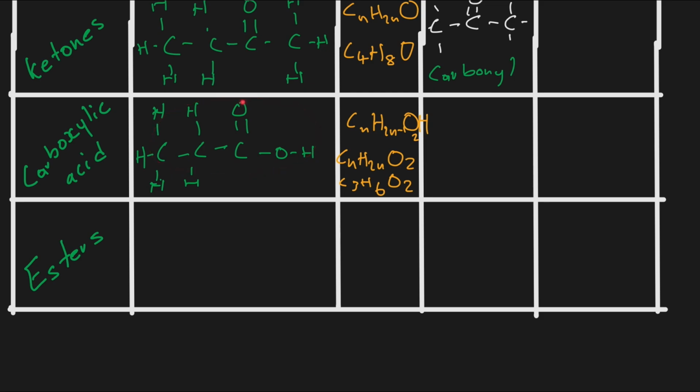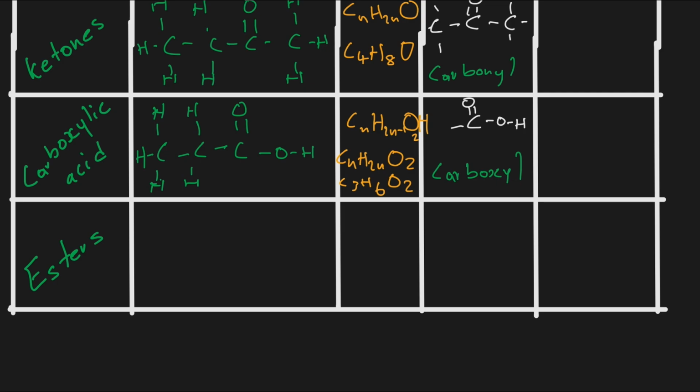So now the functional group of a carboxylic acid is given as whereby the last carbon is bonded to a double bond oxygen and also bonded to a hydroxide. And then the name of this functional group is called a carboxyl. It is called a carboxyl group. So if you have this carbon bonded to oxygen and also bonded to hydroxide, we call that a carboxyl. And that is the name of the functional group of what we call a carboxylic acid.